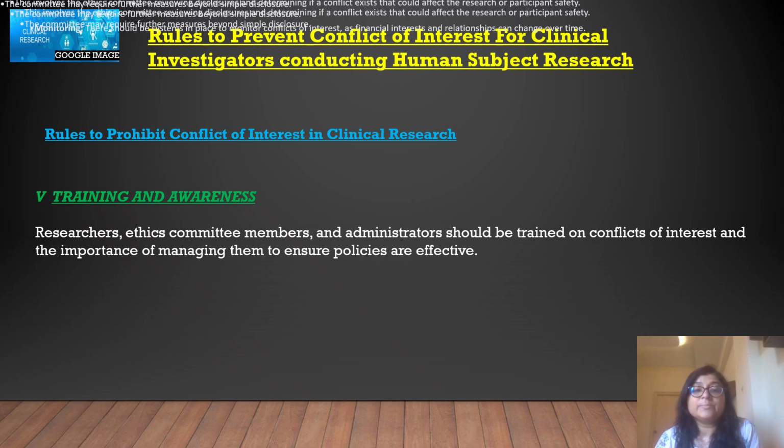So these are the major things which are required to provide clear conflict of interest provisions in clinical research. And such provision is much required, because it is a major concern for the health and safety of the patients. Clinical research is about the health, safety and well-being of patients and society.